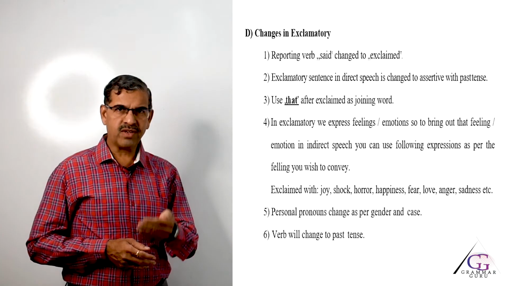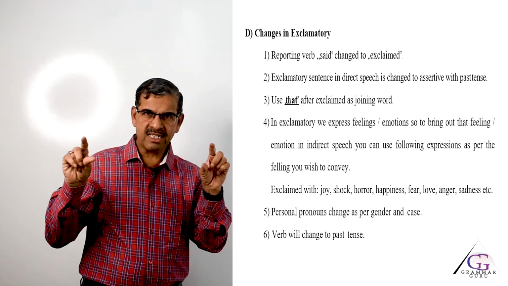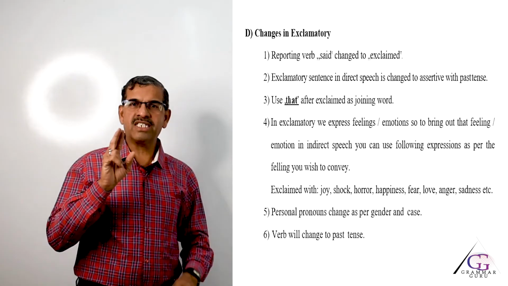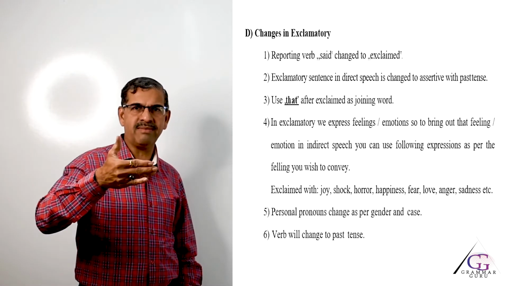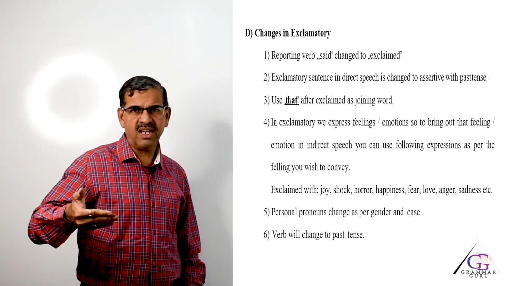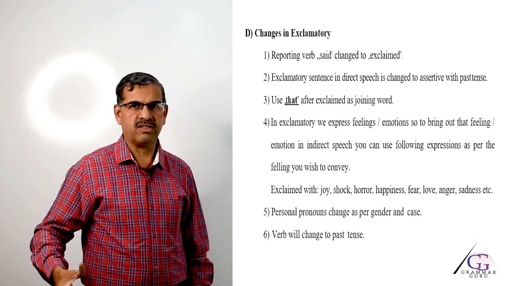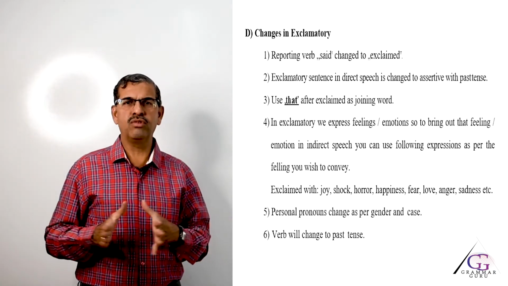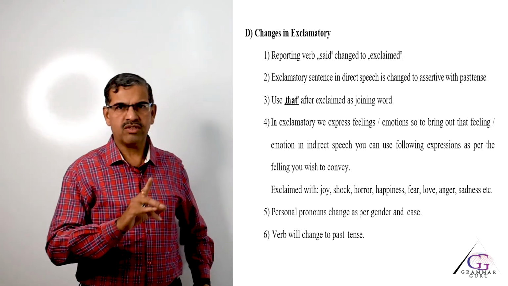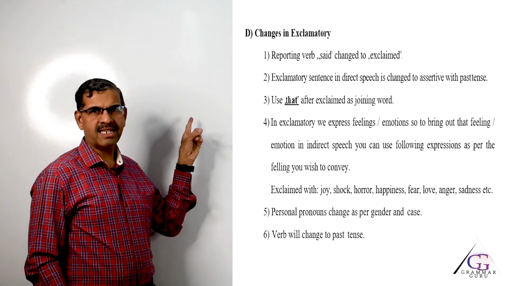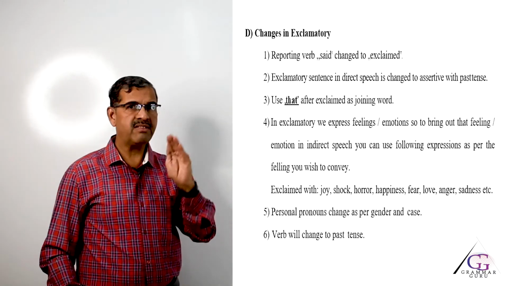After you do this, then we have to just take a pause and change the given sentence from exclamatory to assertive. Now, this is a mental process. Actually, you have to change the given sentence from exclamatory to assertive, and in the answer for indirect speech, the assertive sentence should be written only in the past tense. There are only three simple rules for exclamatory to indirect speech. So, let me give you one example so that it will clarify the point. The example is, he said, "How difficult the paper is!"